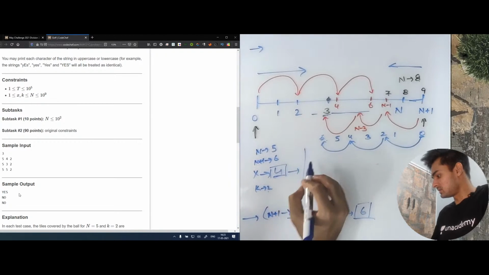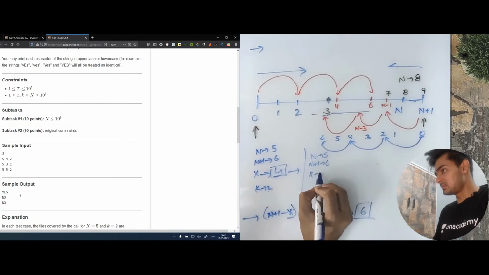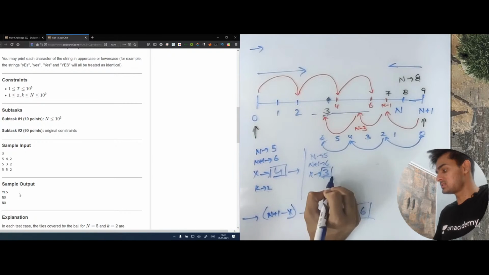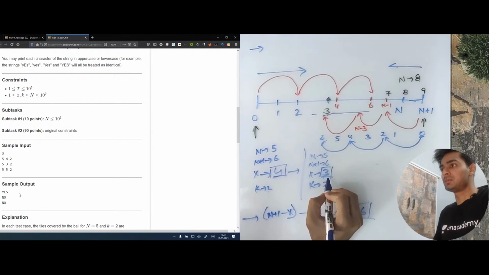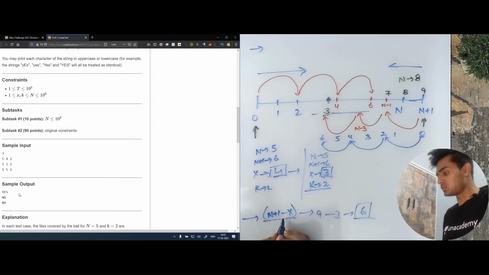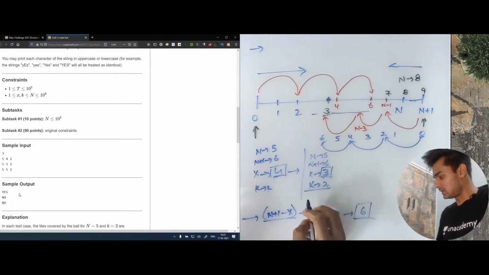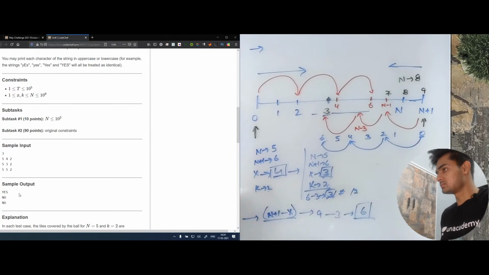Let's go to the next one. In the next example, we have n equal to 5, that means n plus 1 is 6. x is 3, that means the starting distance is 3 and k is 2. Now this x, which is 3, is not divisible by 2, therefore the point will not be hit from the start. Now let's see if it is hit from the end. The ending distance is n plus 1 minus x, which is 6 minus 3. 6 minus 3 is again 3, which is not divisible by 2. Since it is not divisible, the point will not be hit from the end as well. Similarly, we have to do the same thing for the third test case.